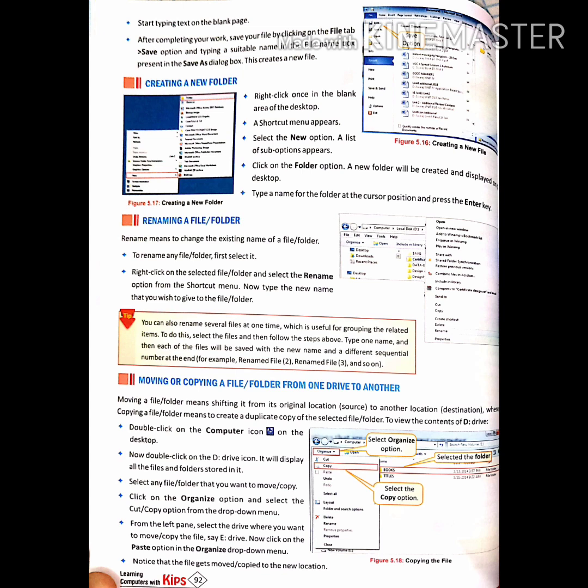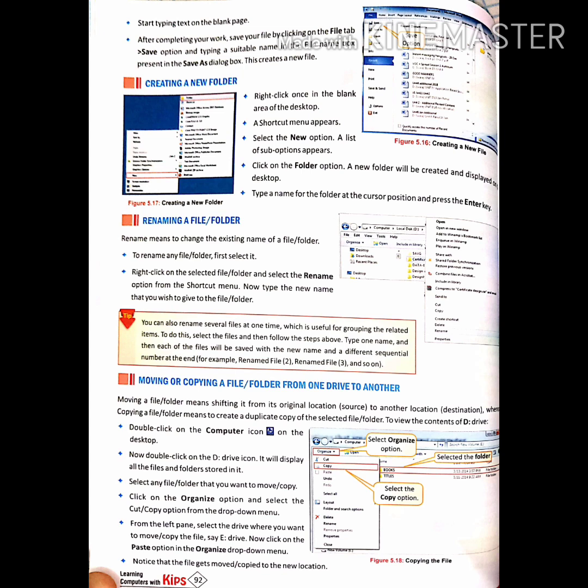Now how to rename a file. Just right click on the folder which you want to rename. When you right click on the folder, a pop-up menu will appear, from which you just click on the option Rename. When you click on Rename, a text box will appear. Enter the new name of the file and press the Enter key.